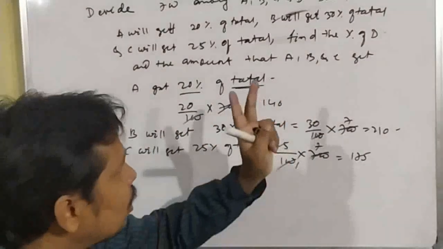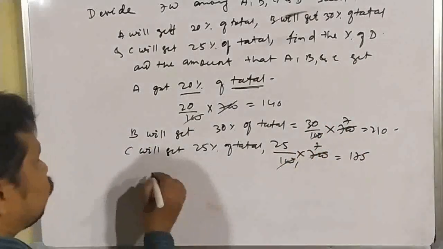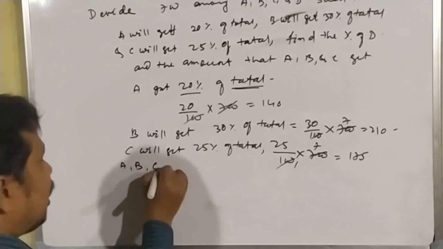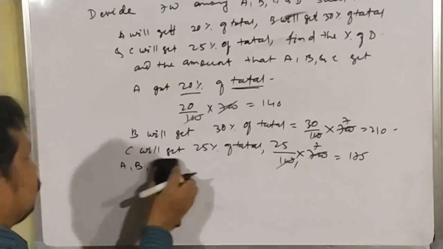So A, B and C. Already we have got what the amount A will get and B will get and C will get. So the total of A, B and C. Okay.